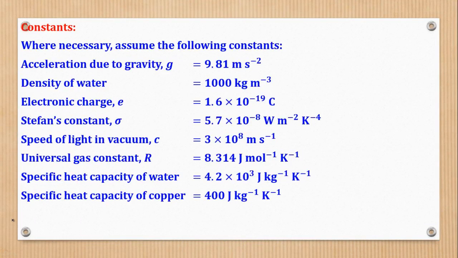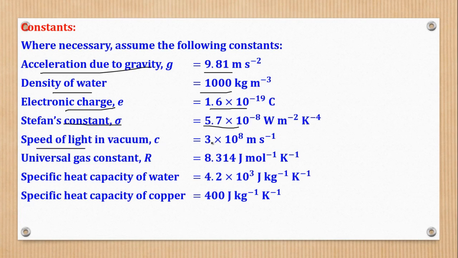Where necessary, these are the constants we shall be using. Acceleration due to gravity is 9.81. Density of water is 1,000 kilograms per meter cubed. Electronic charge is 1.6 exponent negative 19 coulomb. Stefan's constant is 5.7 exponent negative 8 watts per square meter per Kelvin to power 4.